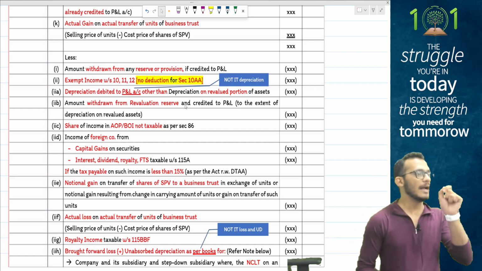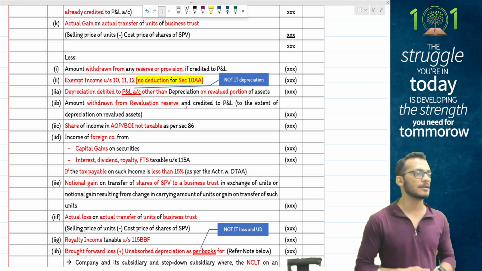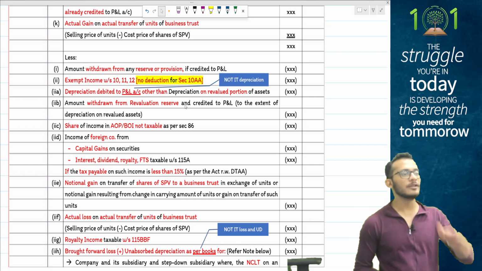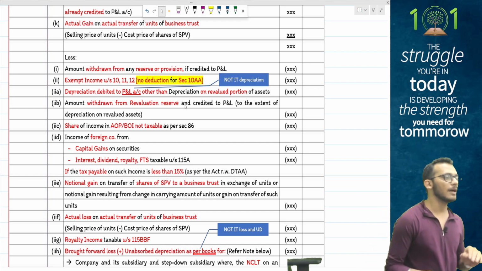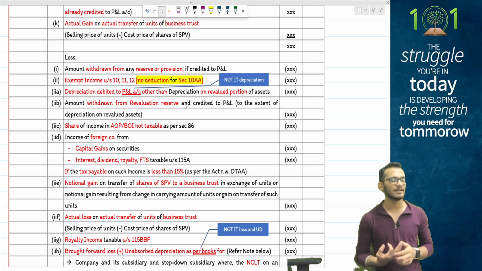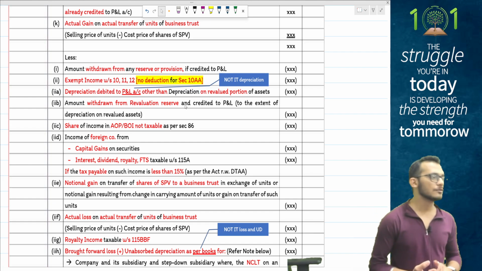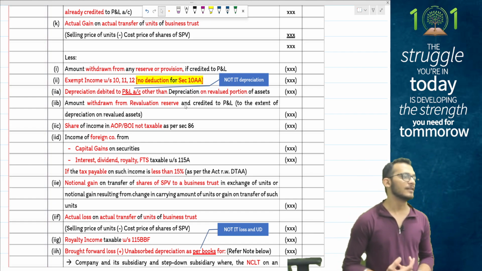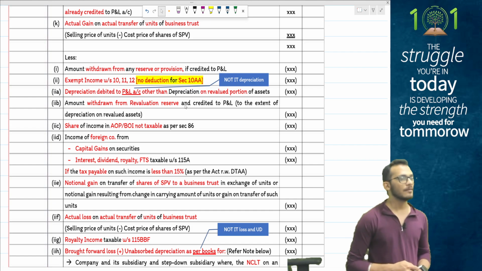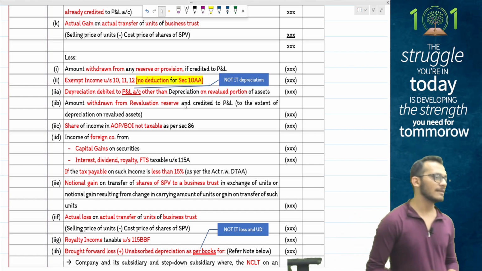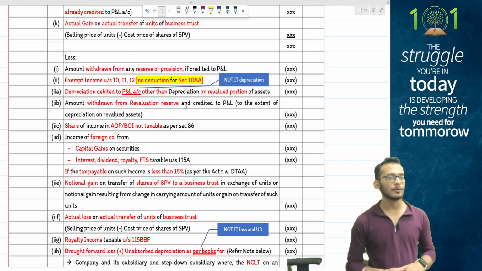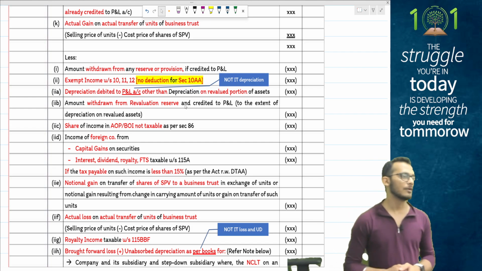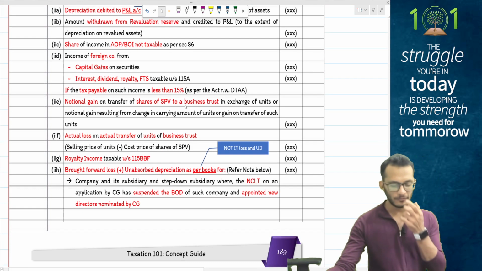But this loss and unabsorbed depreciation should be as per accounts, not as per income tax. In this whole chapter there is no income tax, there is only accounts. So allow the business loss or unabsorbed depreciation, whichever is lower, as per accounts. But if you are found out to be a company which is in insolvency, income tax says in that case you can claim both business loss and UD together. You don't need to do whichever is lower. That is what the provisions will say.